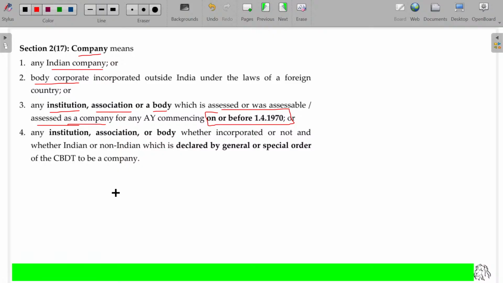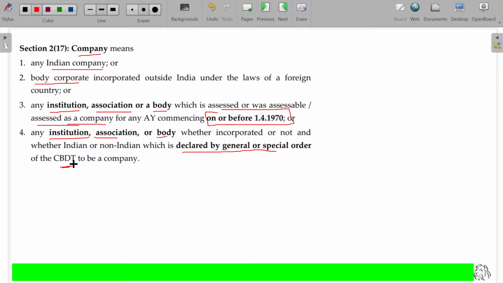Indian company, body corporate, institution, association, and body assessed as company since that day are still a company. And an institution, association, or body later declared by general or special order of CBDT as a company can be a company. So before 1/4/1970, an institution, association, or body assessed as a company is considered a company since that period.